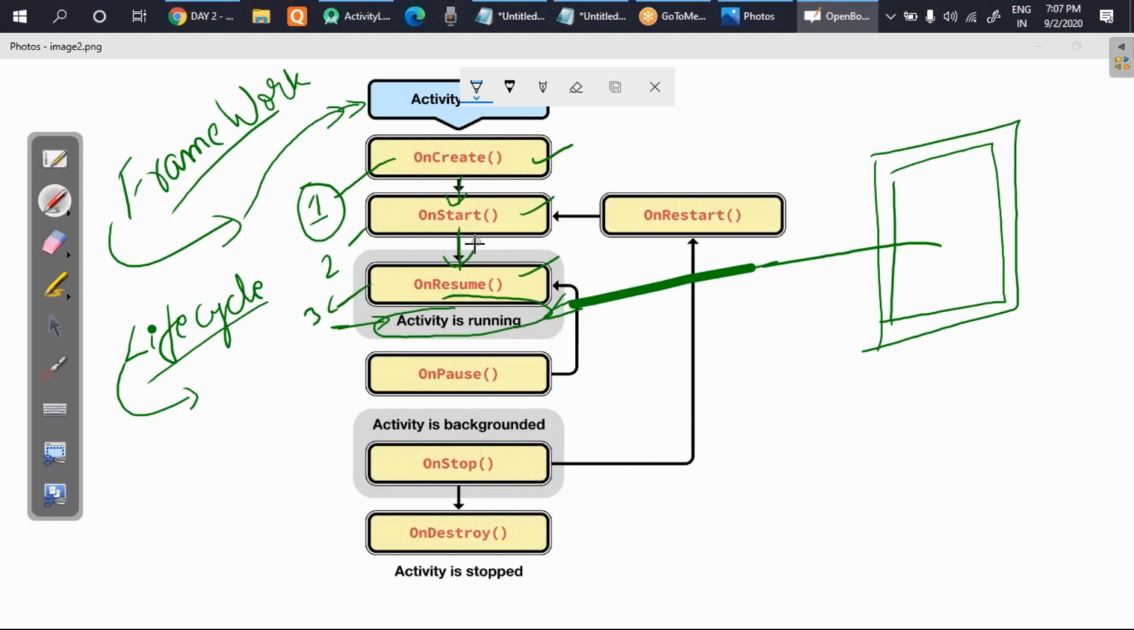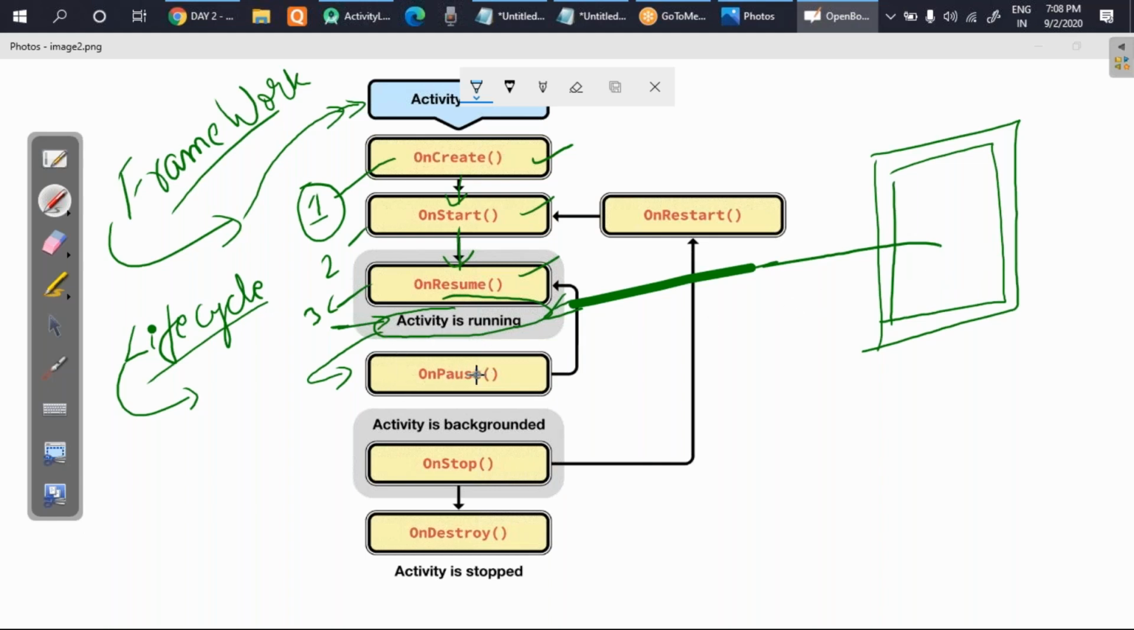Suppose you got a phone call or you have minimized this app. What will happen? You will move from the activity running stage to the next method, that is onPause. This onPause method will be called automatically if in any way this app gets minimized or destroyed, whatever be the case.